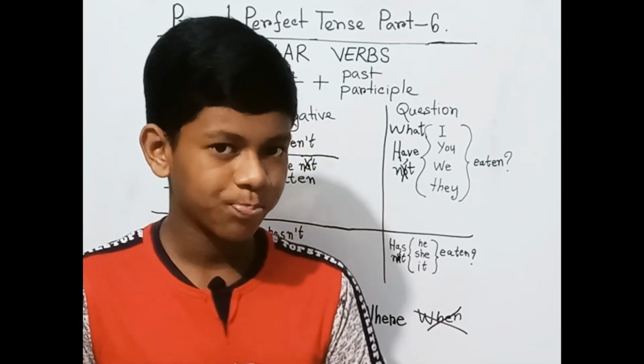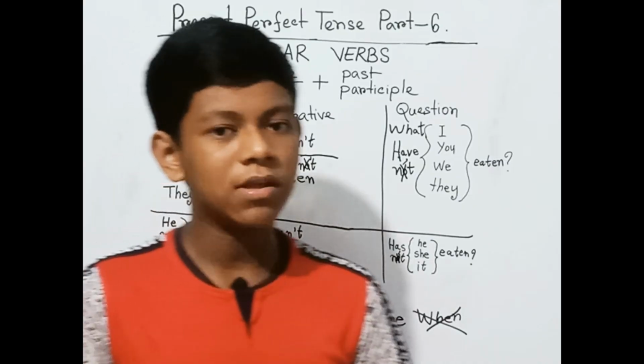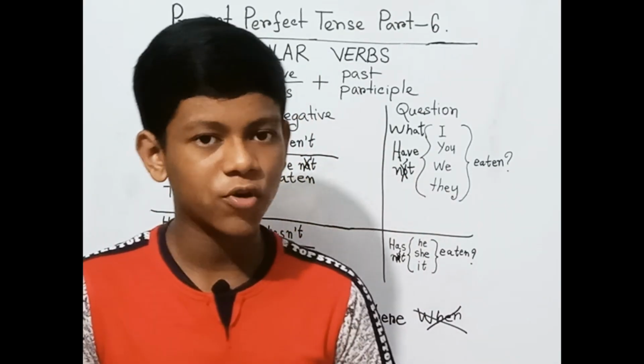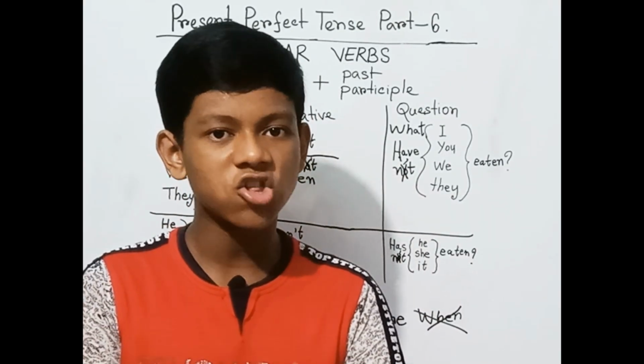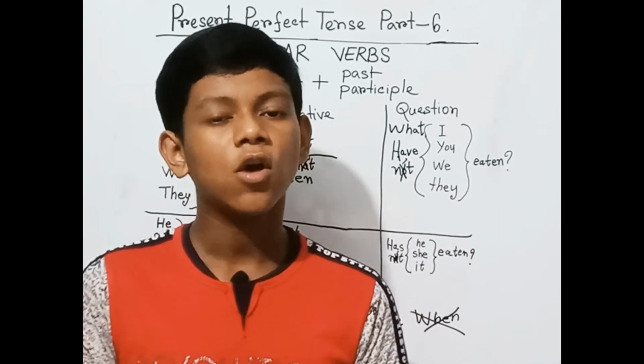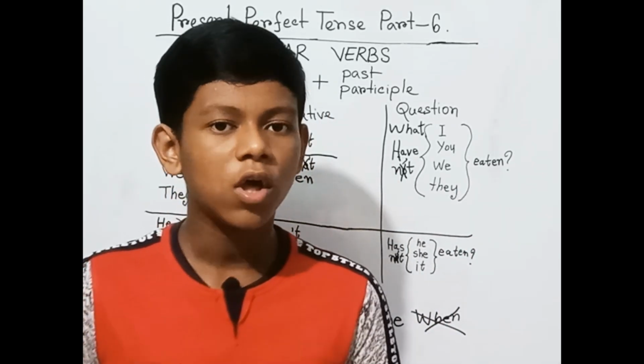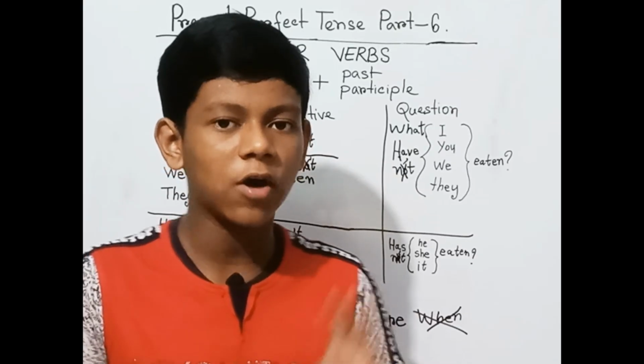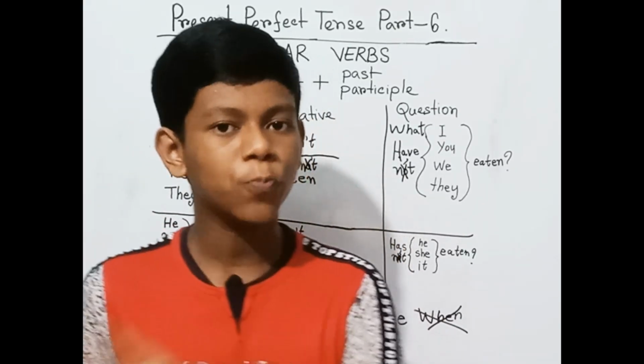It's the same. And another rule is that sometimes the verb doesn't change at all. Every form of the verb is the same from present to past participle. So let me give you one example of an irregular verb, that is put.